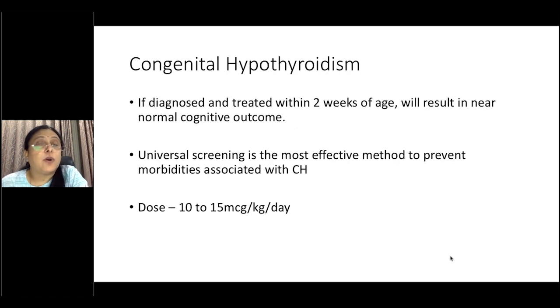What is important is that diagnosing hypothyroidism within the first 2 weeks of life and starting treatment will result in near normal cognitive outcome. The notion that because the baby is small, it requires a small dose is false. The smaller the baby, the higher the dose you require. We usually start them off on 10 to 15 micrograms per kilogram per day. I would probably go towards the higher side rather than the lower side.